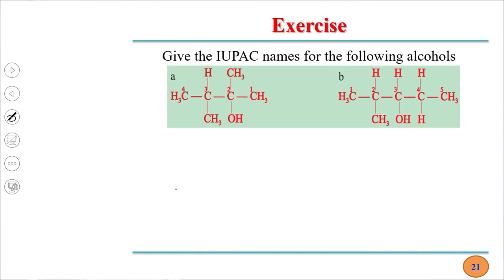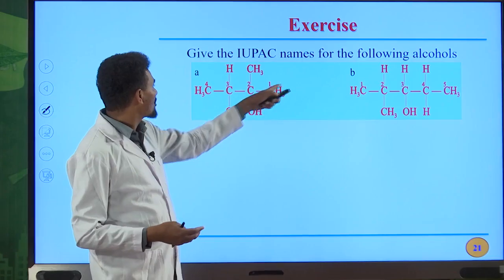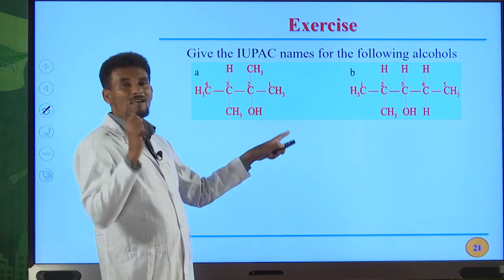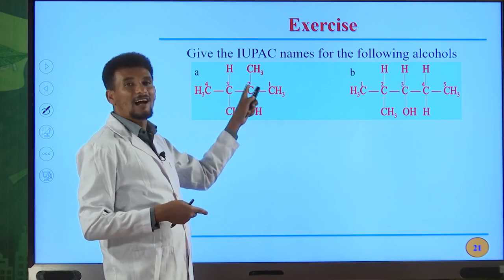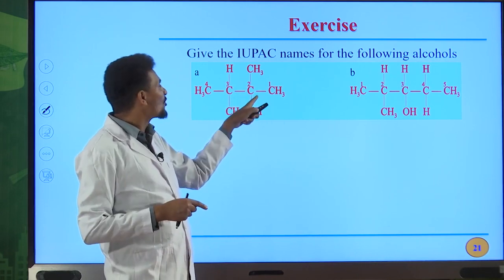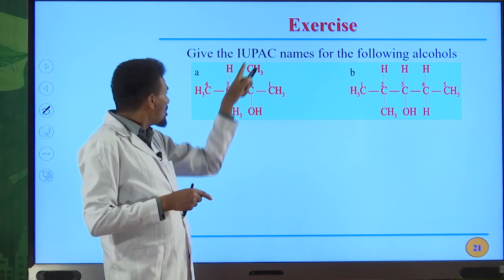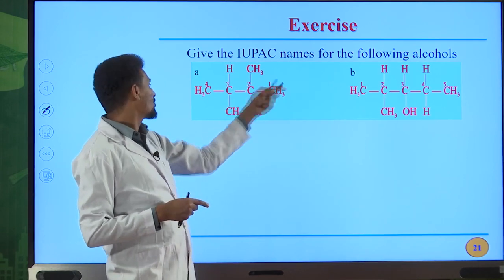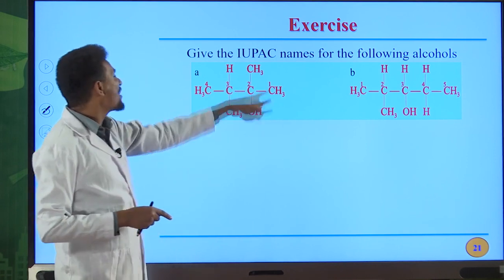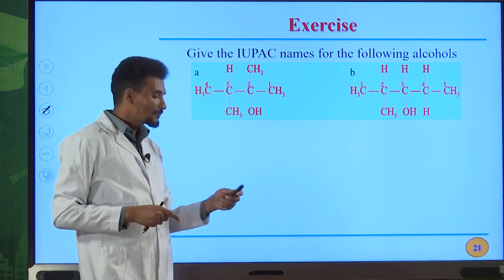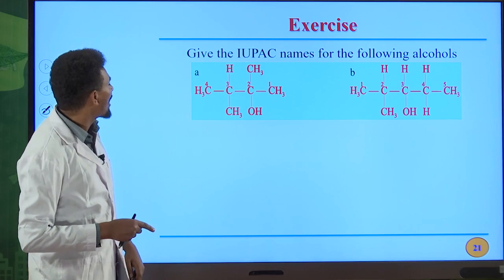Now you can write the IUPAC names for these organic compounds. We have OH on the second position. So you must start numbering from right to left, because the carbon directly bonded to the OH functional group is closer when you start numbering from the right to the left. Therefore, the IUPAC name for this compound is 2,3-dimethyl-2-butanol.